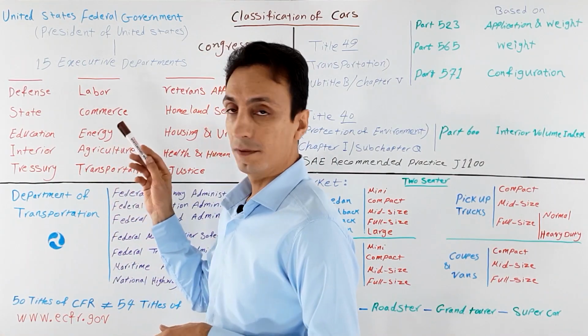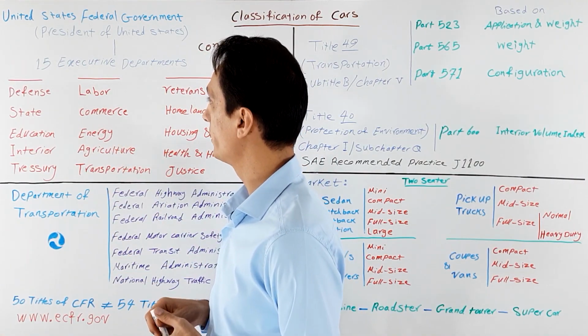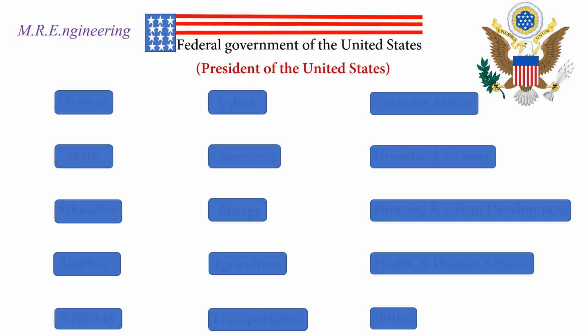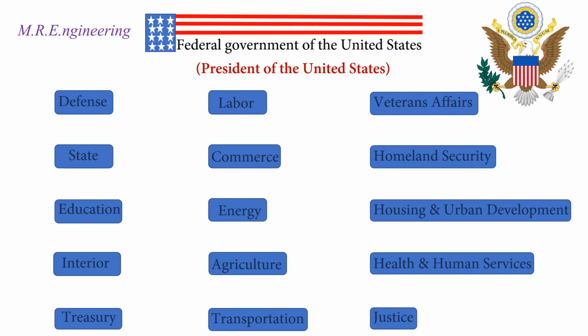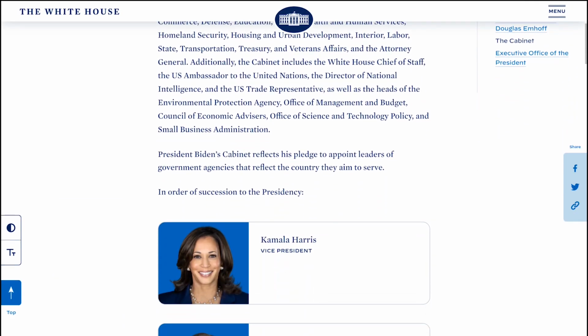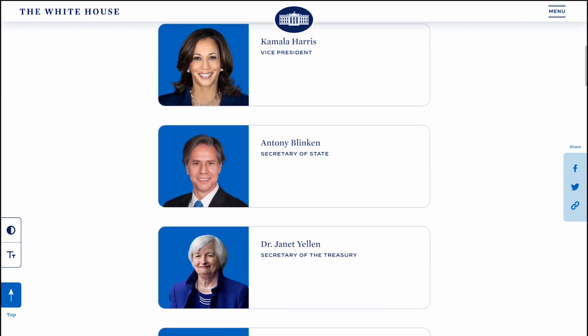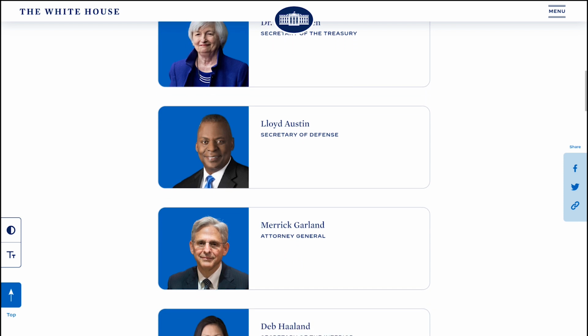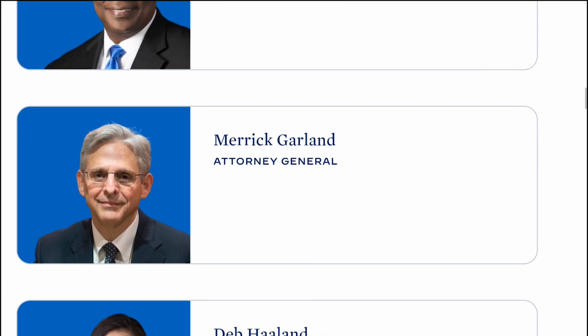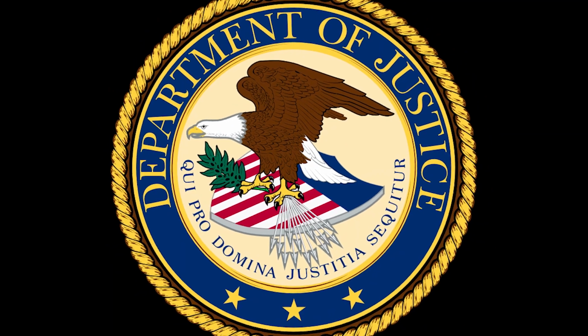Now we can go further into the federal government. The main body of the federal government is divided into 15 executive departments. These departments are Defense, State, Education, Interior, Treasury, Labor, Commerce, Energy, Agriculture, Transportation, Veteran Affairs, Homeland Security, Housing and Urban Development, Health and Human Services, and Justice. The head, or if I use a technical phrase, the principal officer in each executive department is called Secretary, except for the Justice Department, whose secretary is also known as Attorney General.